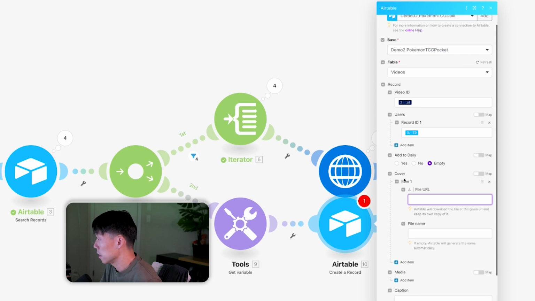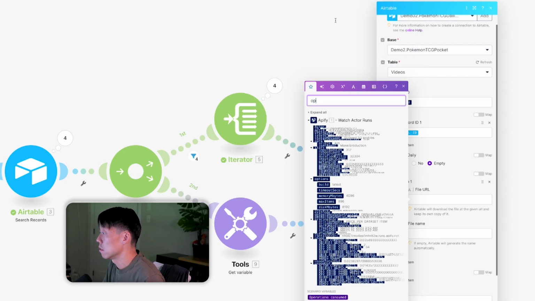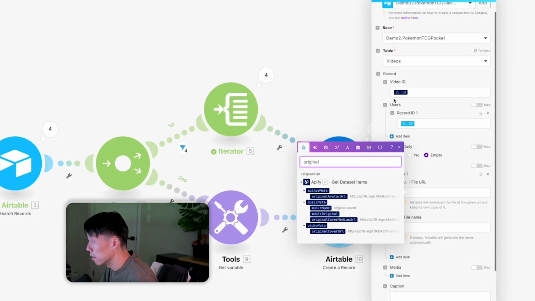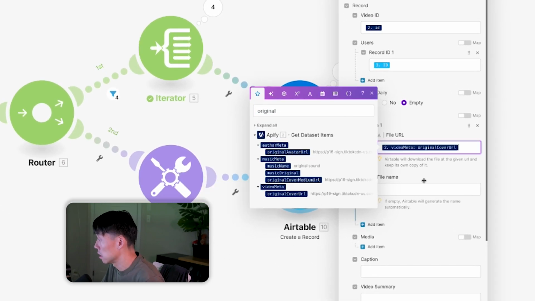The cover. So first we're going to store the cover of the video. We actually grabbed that from the data scrape. So it's going to actually be in a file called original cover URL. And that's the cover right there. Okay.